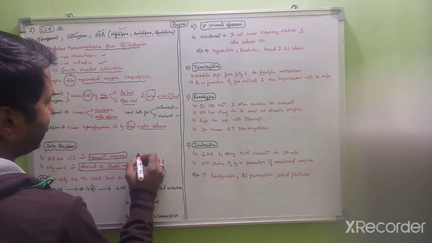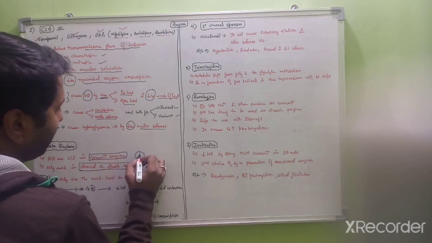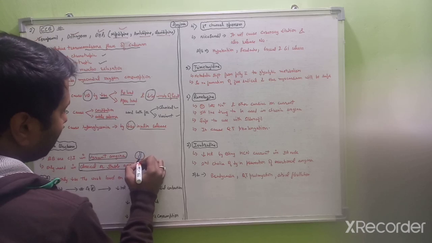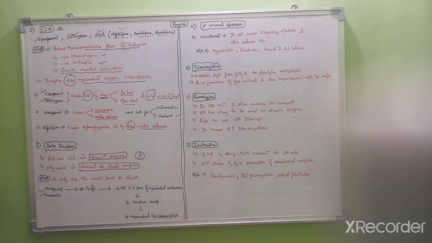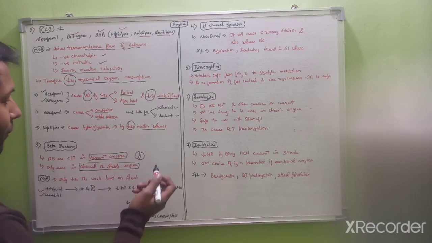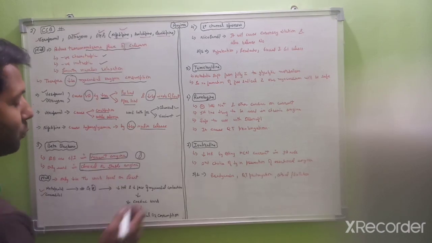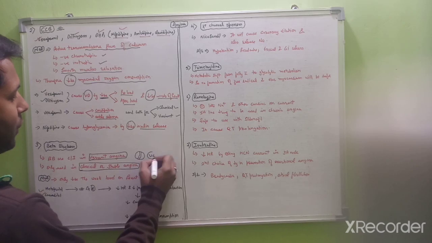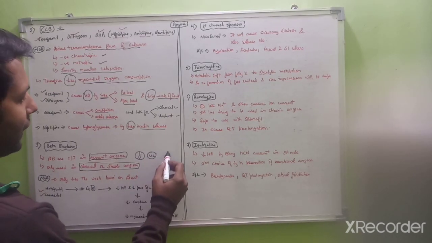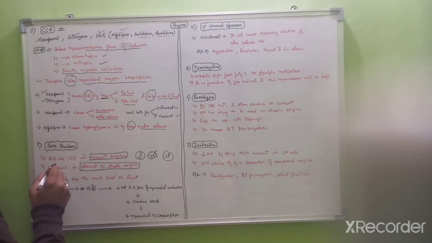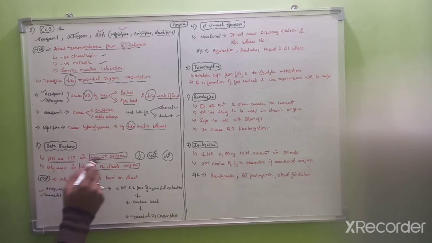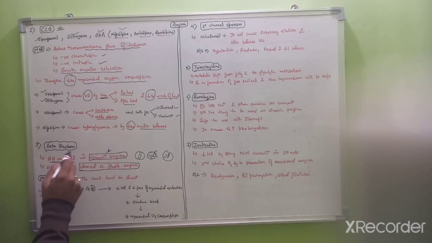what happens in the variant angina is that the coronary arteries are already constricted. So if we block the beta 2 receptors, which cause the dilation of the coronary arteries, then there will be too much vasoconstriction here. We want vasodilation, not vasoconstriction. So this is the reason beta blockers are not used in the variant angina. It is contraindicated. It is only used in classical or the stable angina.